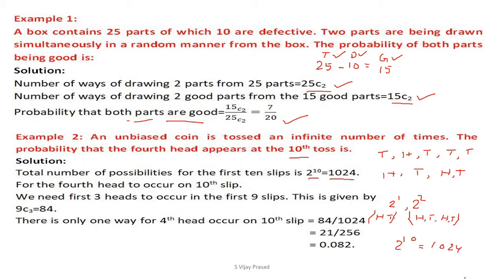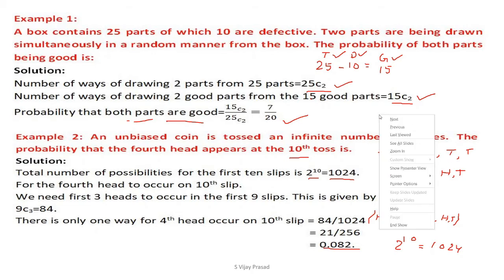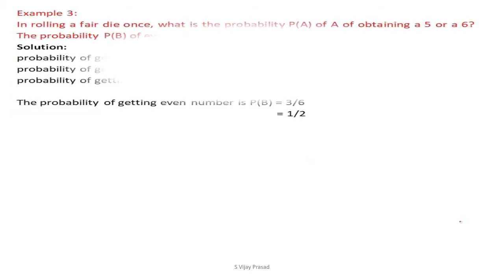84 ways. Now, there is only one way for the fourth head to occur on the 10th flip, which is 84 divided by 1024. The favorable events are 84 and total events are 1024. When we cancel all these things, then we will get the probability 0.08282. This is the probability. Like this, we will get the probability. These are some examples of the probabilities. In the next, we are going to see the next example.